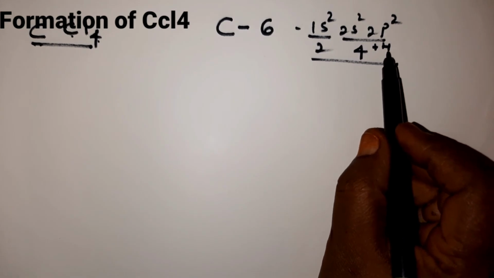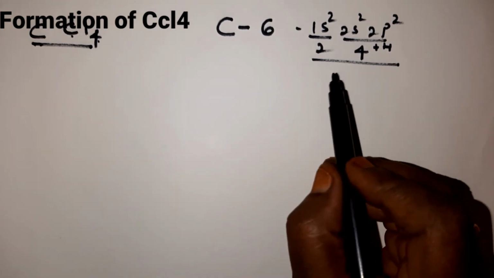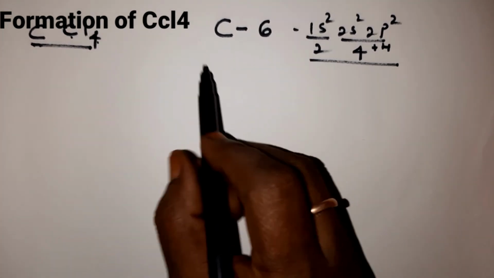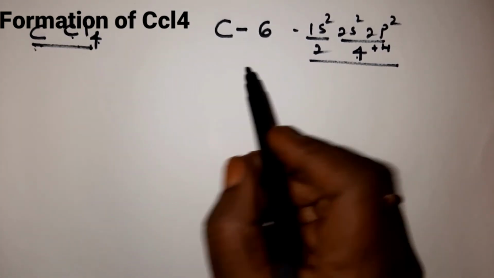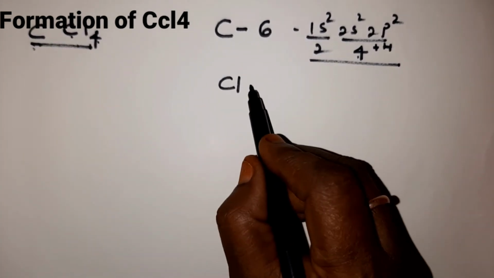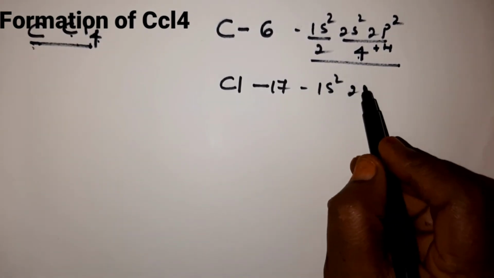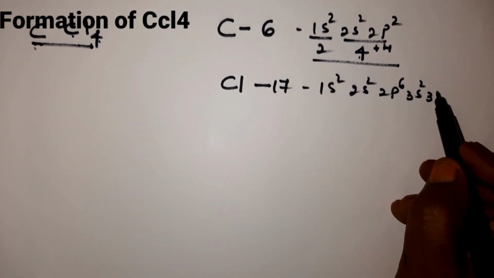Now carbon has to share with a non-metal in order to attain noble gas electron configuration. Here, in carbon tetrachloride, carbon will share with chlorine. Chlorine has atomic number 17, so 1s2, 2s2, 2p6, 3s2, 3p5.